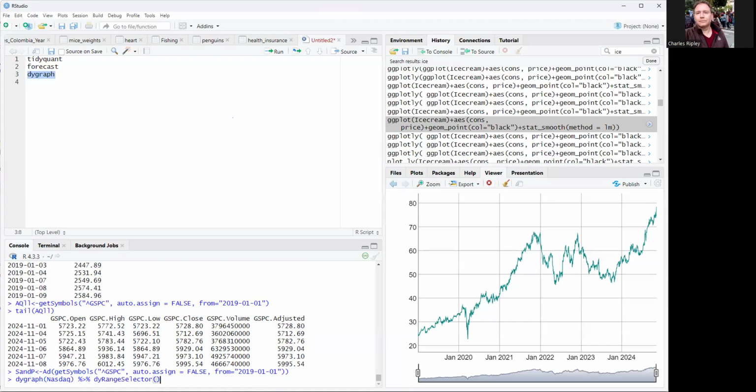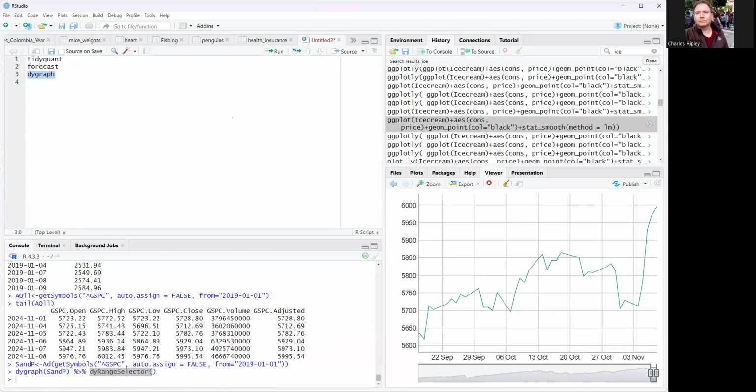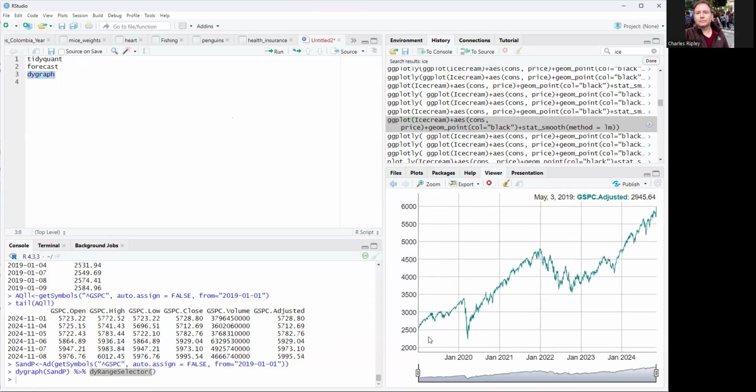Now we're going to do what we call, I already have it there, so I'll just go up. Here it is, dygraph. So, oops, that's the NASDAQ. I'll just put in S&P because I've been working on this stuff. This S&P dyRangeSelector allows you, which I'm going to show you. So this is it right here. This is the S&P right here for the daily adjusted amount. So you can see what I like about the second function, dyRangeSelector, over here. You can close it to kind of magnify the answer.